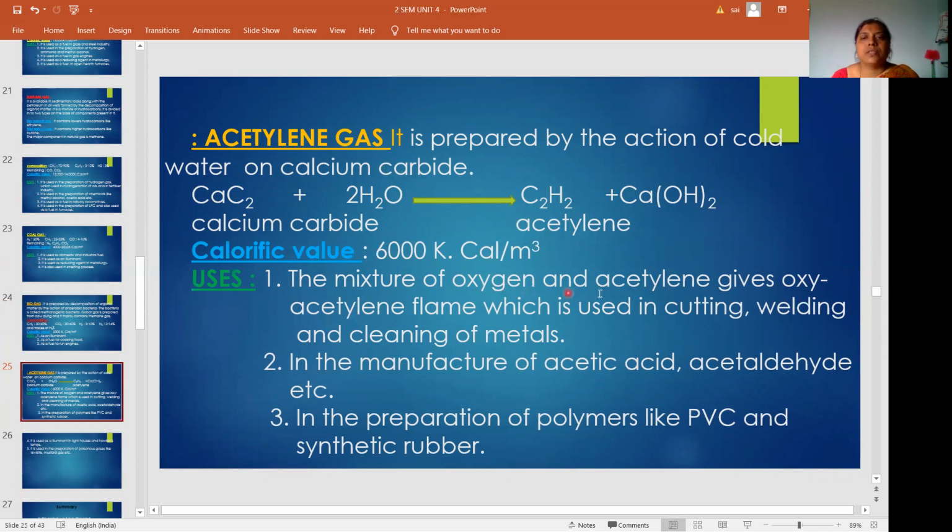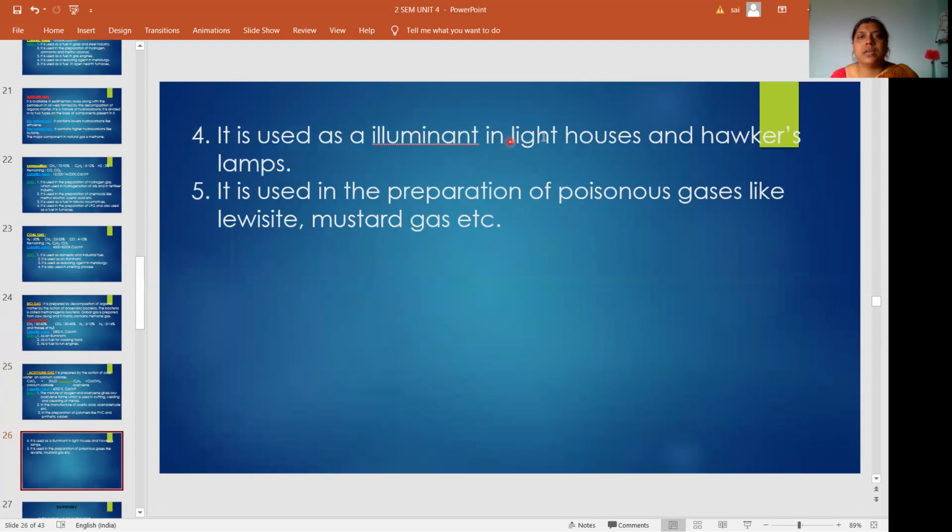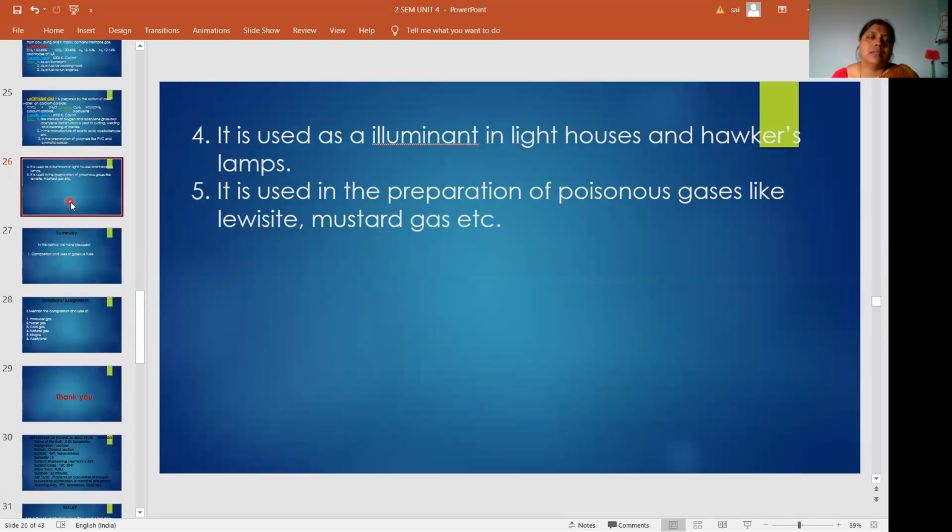The mixture of oxygen and acetylene gives oxyacetylene flame, which is used in cutting, welding, and cleaning of metals. It is used in the manufacture of acetic acid, acetaldehyde, etc., in the preparation of polymers like PVC and synthetic rubber, and as an illuminant in lighthouses and arc lamps. It is also used in the preparation of poisonous gases like lewisite, mustard gas, etc. Okay, this is what we discussed in the last class.